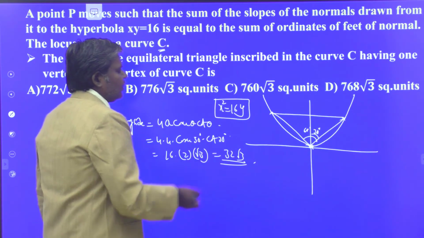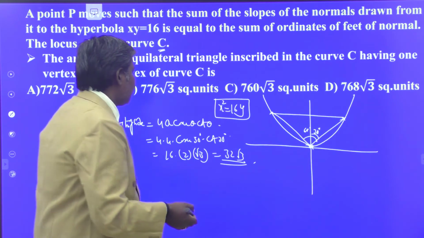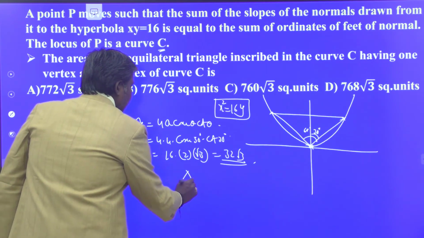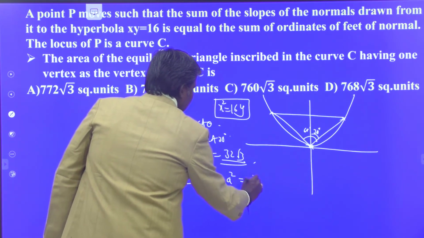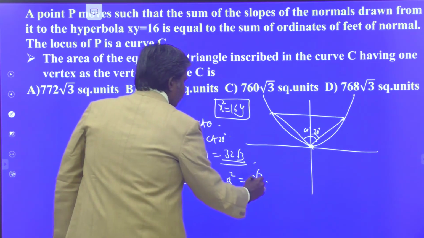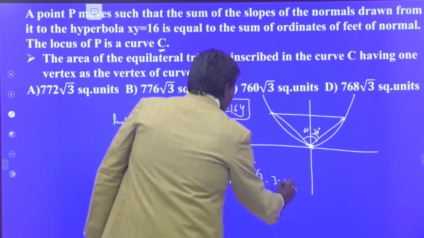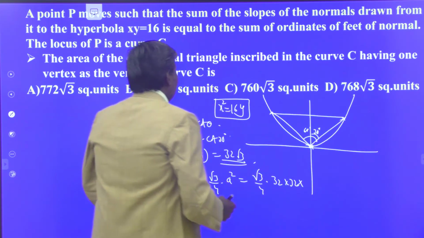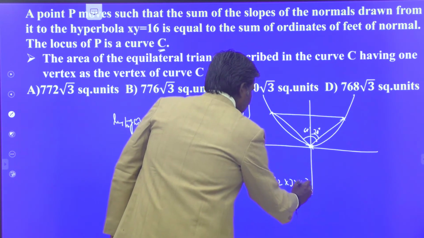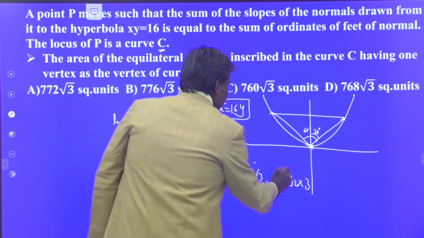Once you have the length of the side, you can write the area of the triangle. Therefore, area of the triangle delta is equal to root 3 by 4 a square. That is root 3 by 4 times 32 into 32 into 3. Root 3 by 4 a square is there. That is 3, 8 times cancel out.